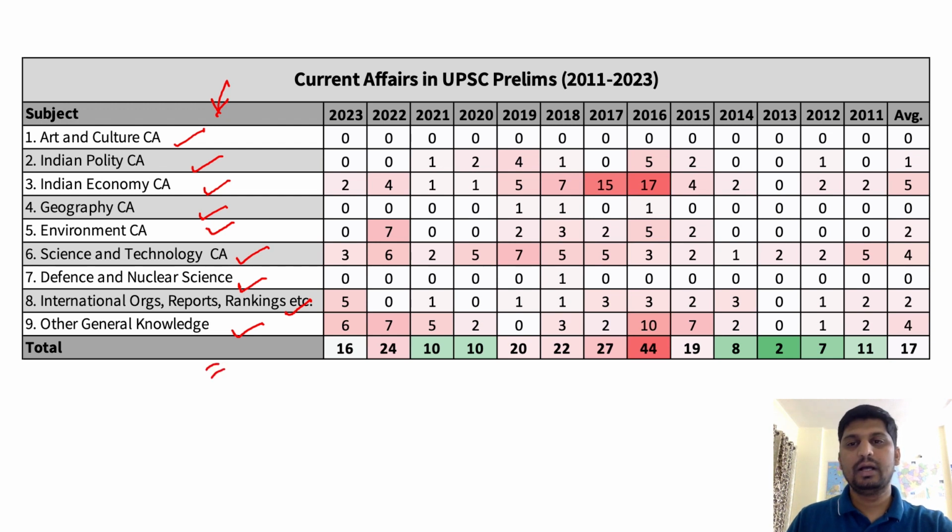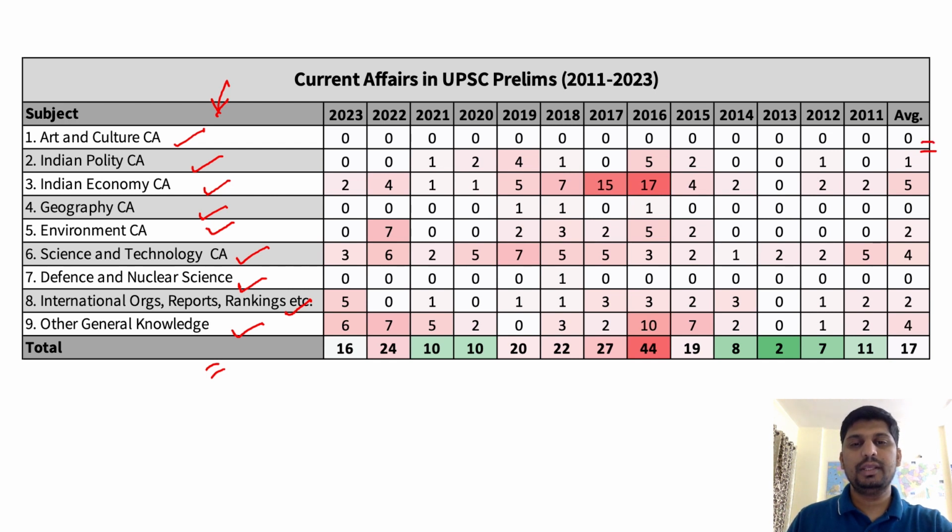Now, art and culture, if you observe, prior to 2011, they used to ask a current affairs based question from art and culture. Since 2011, they have not asked any question. So the average for art and culture is 0.